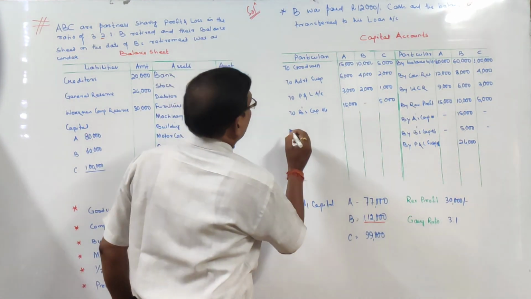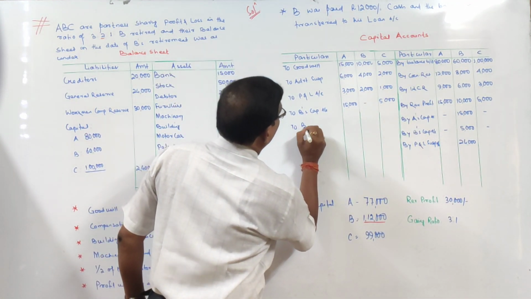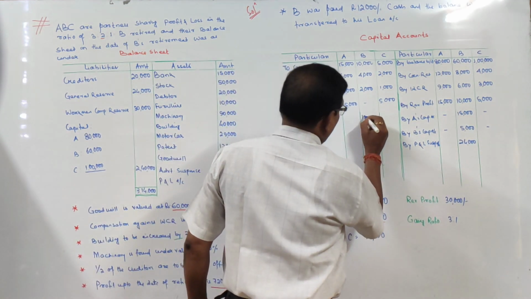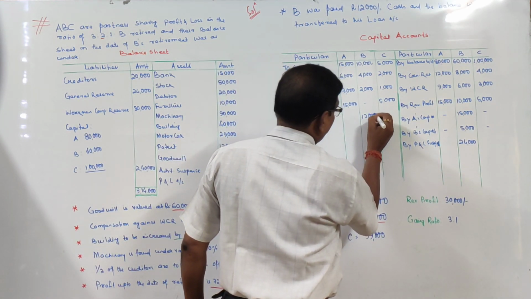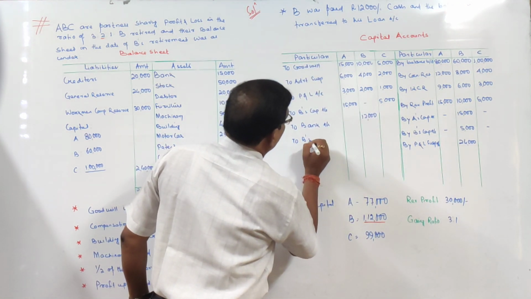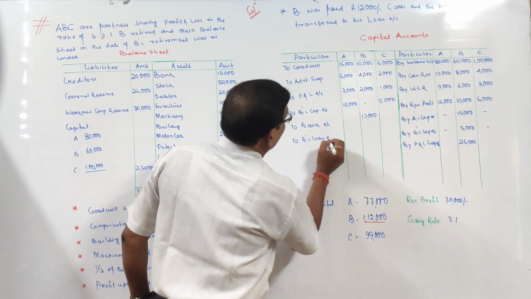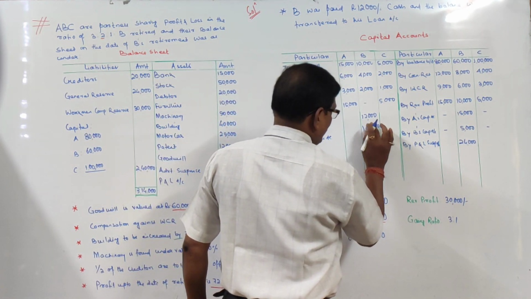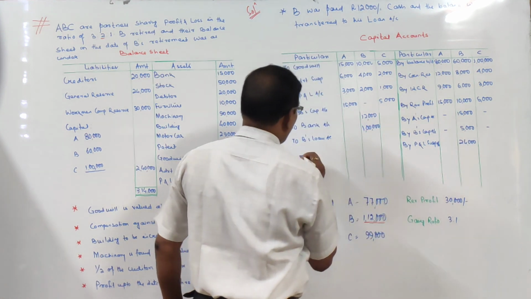So what will you do here? To bank, B will be paid 12,000. The remaining amount is 1 lakh. Right? It will be transferred to B's loan account. It is 1 lakh. And the balances of A and C remain as before.